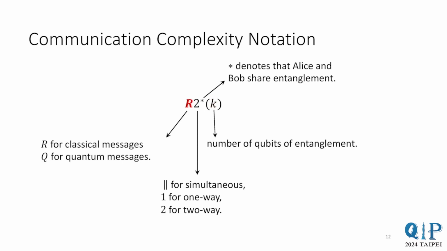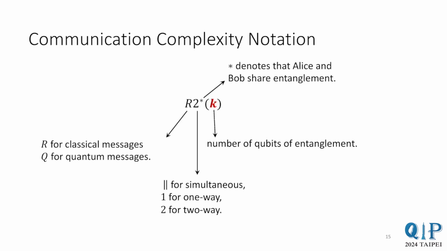Here is another example. We have R2 star K. R denotes that the messages are classical. 2 denotes that Alice and Bob can communicate back and forth. Star denotes that they share entanglement. And K is the number of qubits of entanglement. Here, the classical messages that Alice and Bob exchange can depend on the measurement outcomes of the shared state.